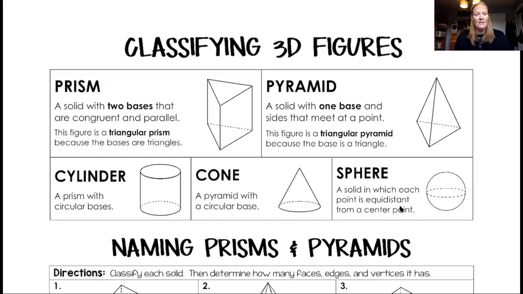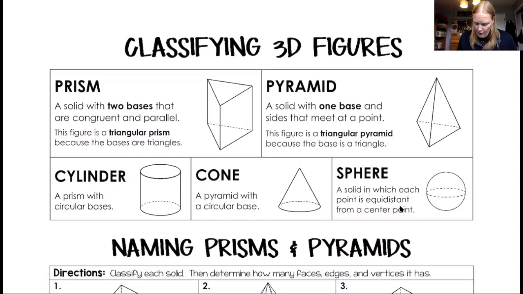All right, so we've got prisms. Prisms are solids that have two bases that match each other. So they're congruent and they're parallel. One's on the top, one's on the bottom. So like a book, right? A book is a prism because here's the front of the book, here's the back of the book, and the top and the bottom match. They're exactly the same size.